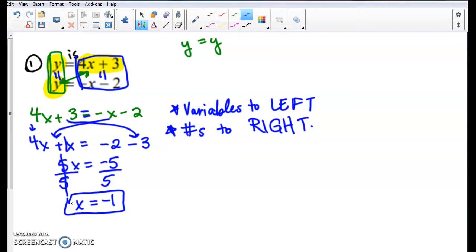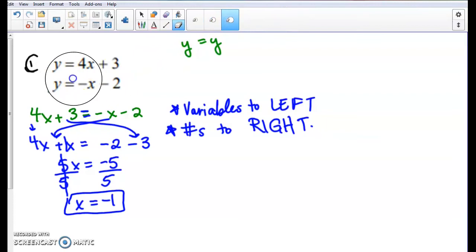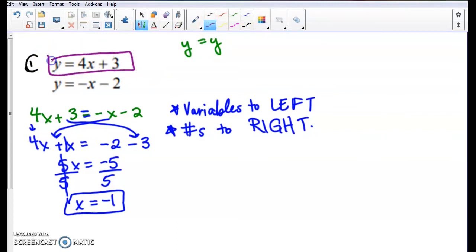What makes this one different from the ones we've seen is that we now have to solve for y. So I'm going to erase all this up here at the top where I showed my scratch work and just say that we have to grab one of these. It doesn't matter which one we grab. So I'm going to grab my top one here, grab that top equation and rewrite it to the side. We have y equals 4x plus 3.